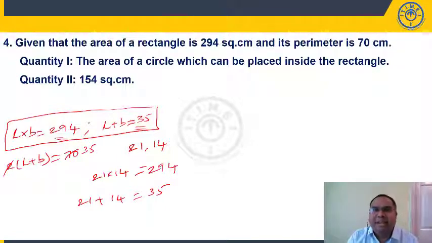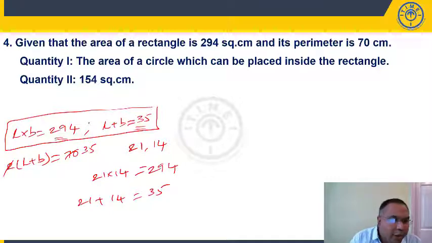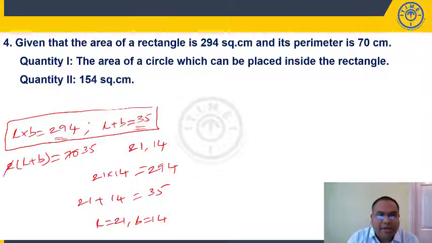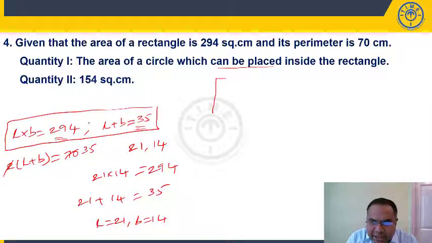Otherwise, you have to write (L minus B) whole square is equal to (L plus B) whole square minus 4LB. Substitute here, you will get L minus B. Then solve L plus B, L minus B. All these things are not required. If you observe closely, L into B is 294, L plus B is 35. 21 and 14 are my numbers. So the larger number should be my length. So students, length is equal to 21 and breadth is equal to 14. L plus B is 35, L into B is 294. Now what is the question? Area of a circle which can be placed inside the rectangle. You have to be very, very careful. He is not saying inscribed, he is saying which can be placed inside the rectangle. Now observe these, students.